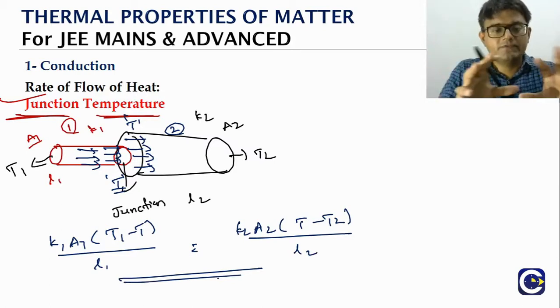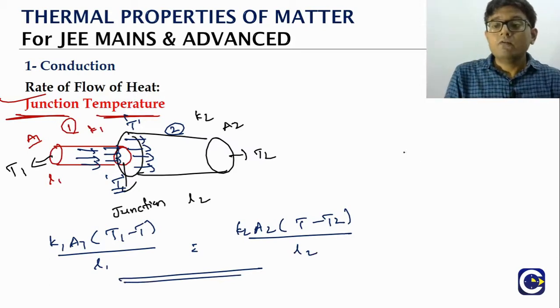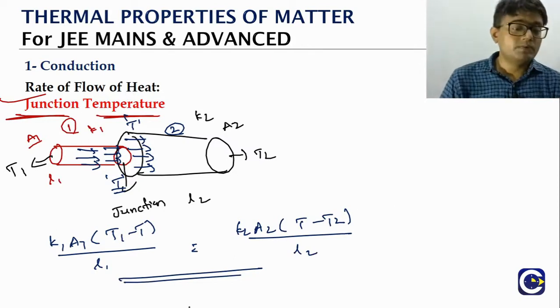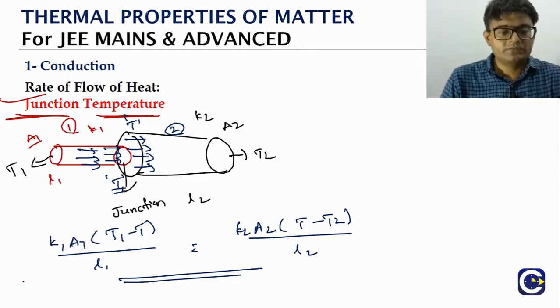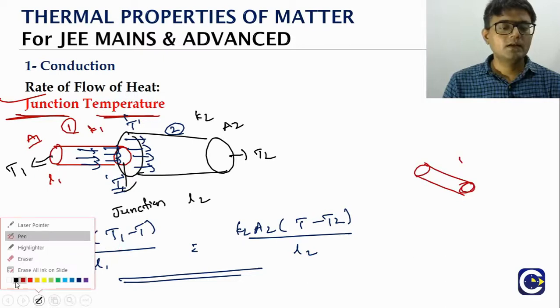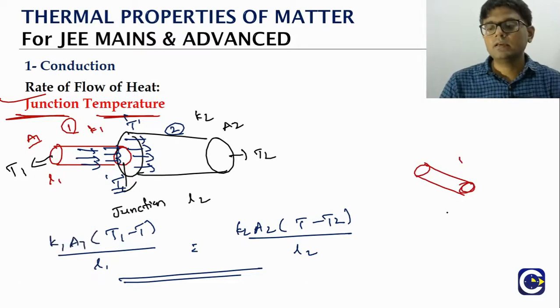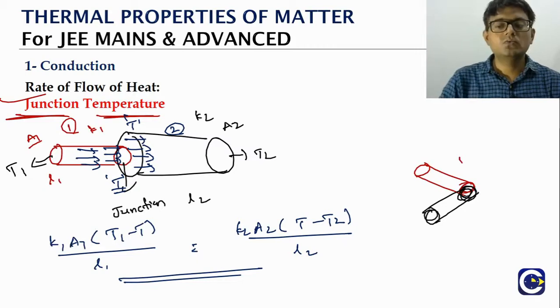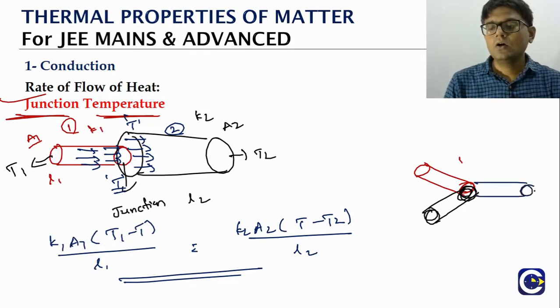This is one type of simple junction. We can also have junction problems where we can have a triangular junction. So triangular junction means, look at this, we can have a rod 1 and there can be rod 2 and we may have a rod 3.